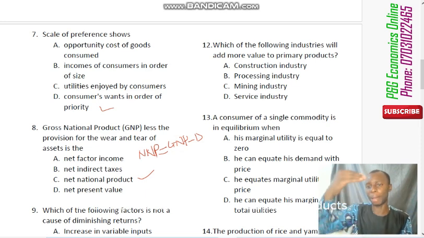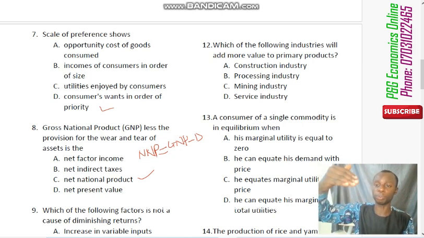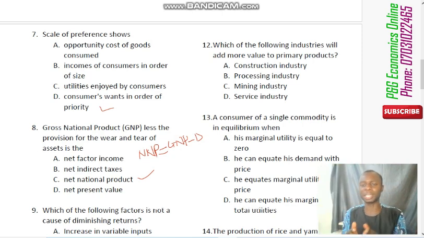So we are now asked, in order for you to add value to primary products, of course, what adds value to primary products are the secondary industries, because after secondary production, we move to tertiary production. So the question now is, which among these options is a secondary production, which will add value to what primary production has made available? For example, under primary production, you produce things like flour from cassava or wheat, and you need to add value to them.